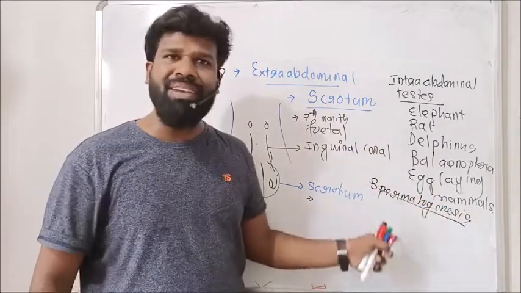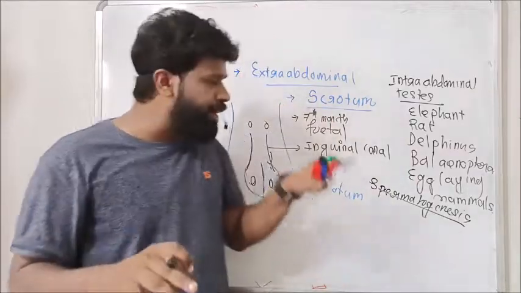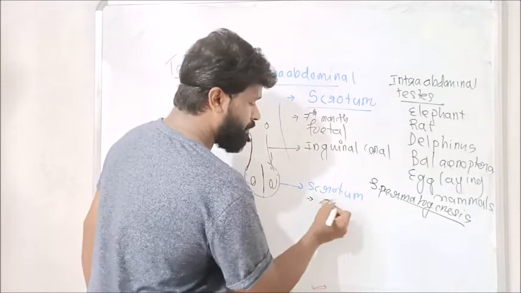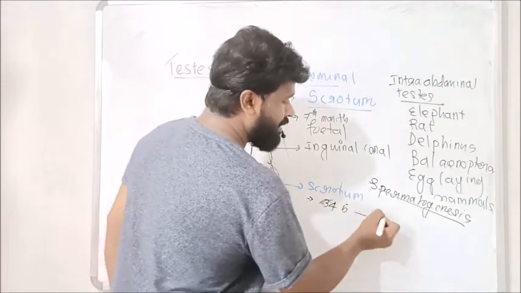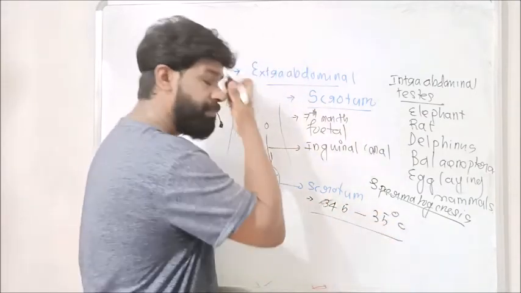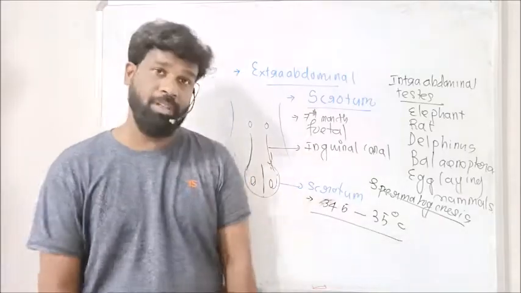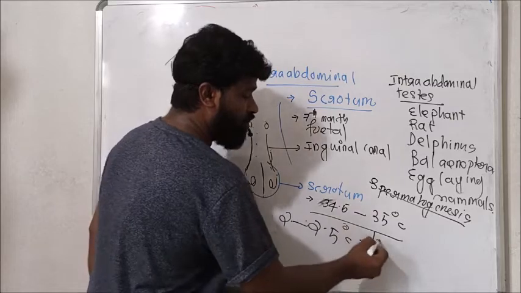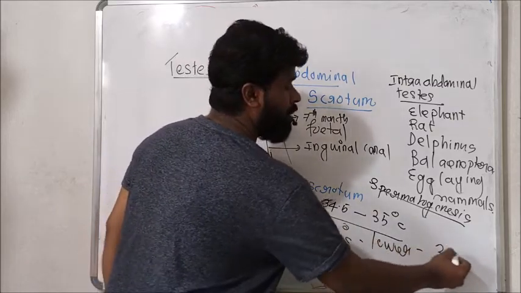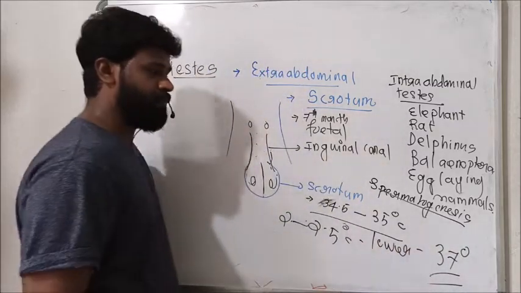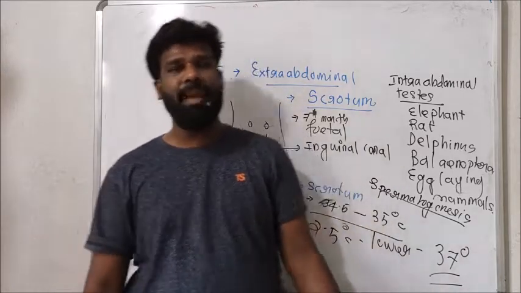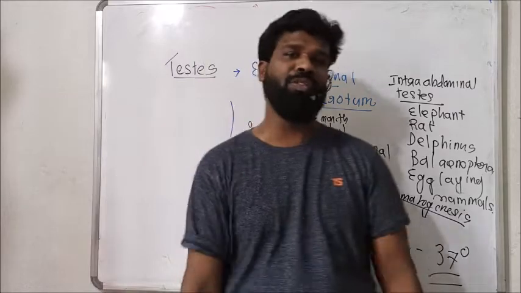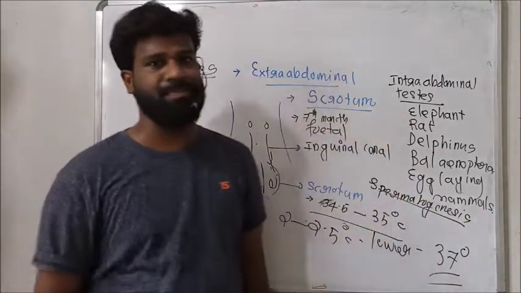It maintains about 34.5 to 35 degrees Celsius in the scrotum, about 2 to 2.5 degrees Celsius lower than the normal body temperature. This low temperature is required for spermatogenesis.